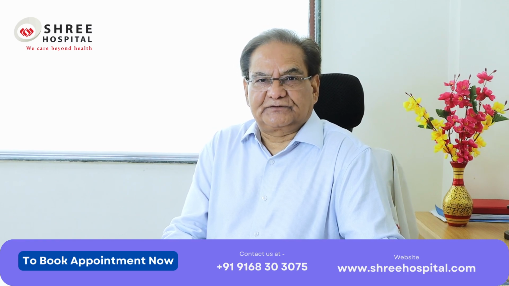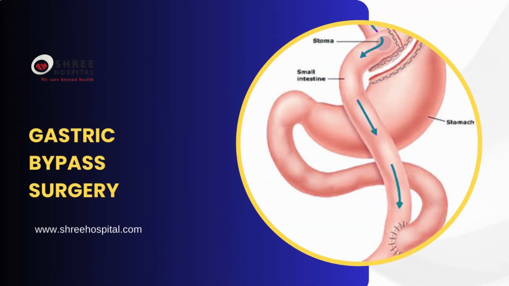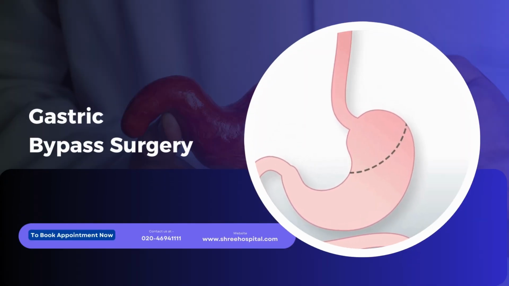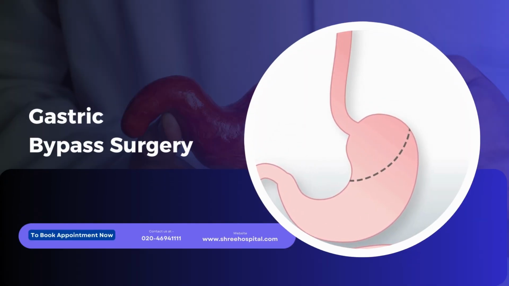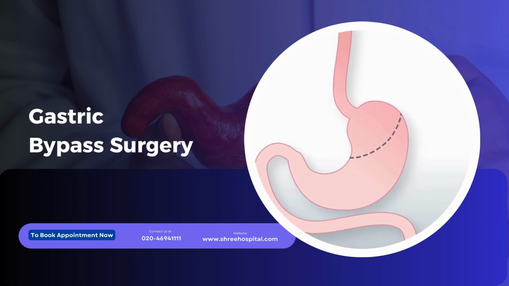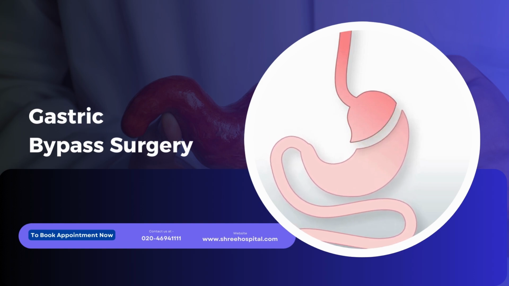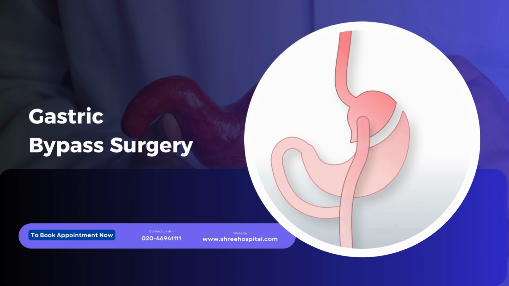The second type of surgery is called gastric bypass, and recently it has been simplified to mini gastric bypass. What we do here, again, is reduce the size of the stomach, but in addition, we join the second part of our small intestine to that stomach pouch, where the first portion of the small intestine is bypassed.